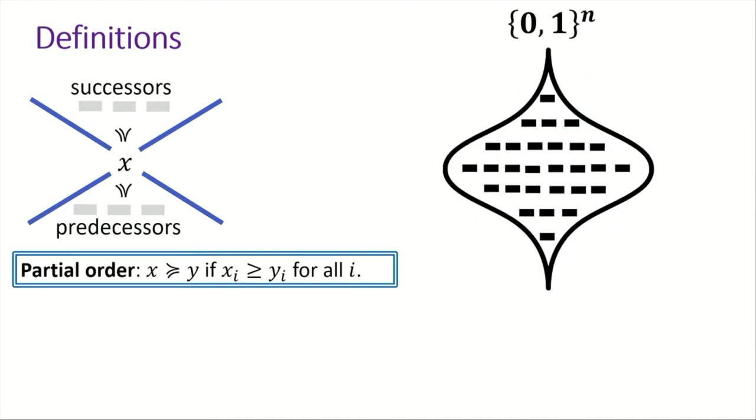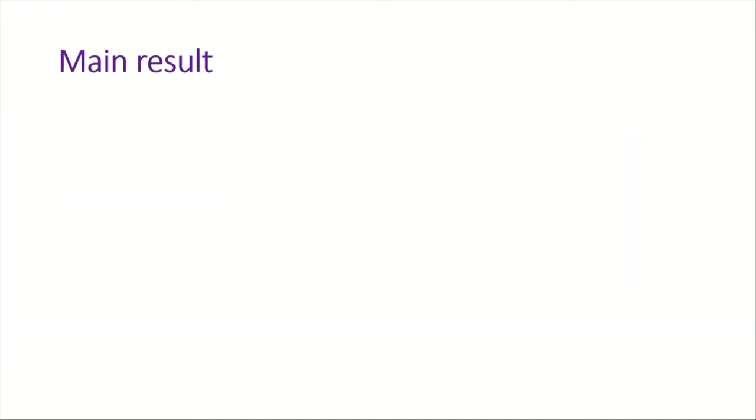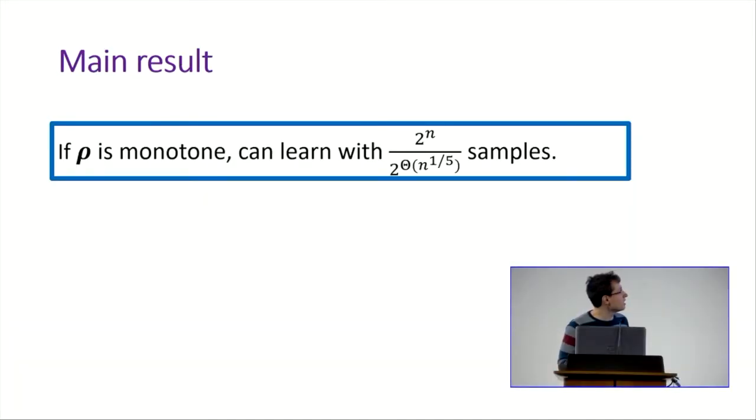We also use the standard diagram for the n-dimensional Boolean cube. And rho is monotone over the Boolean cube if whenever x dominates y, rho of x is at least rho of y. With this definition at hand, here's our main result. If rho is a monotone distribution over the Boolean cube, it can be learned with 2 to the n divided by 2 to the theta of n to the 1/5 samples.